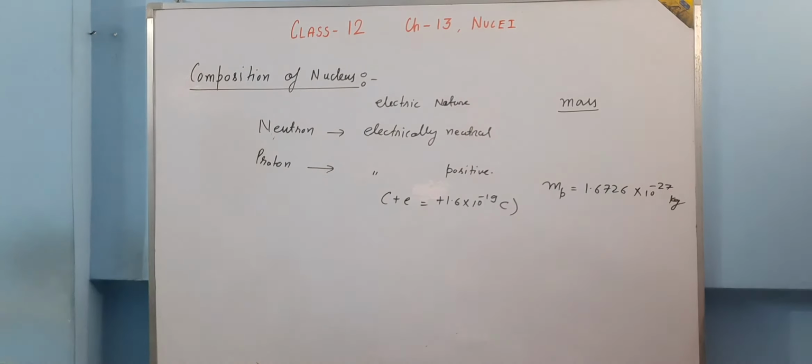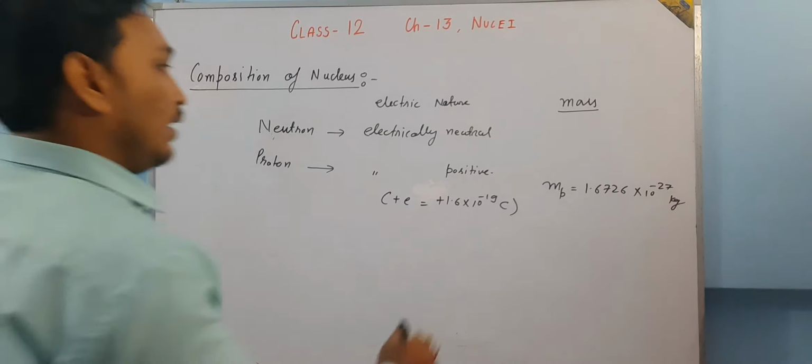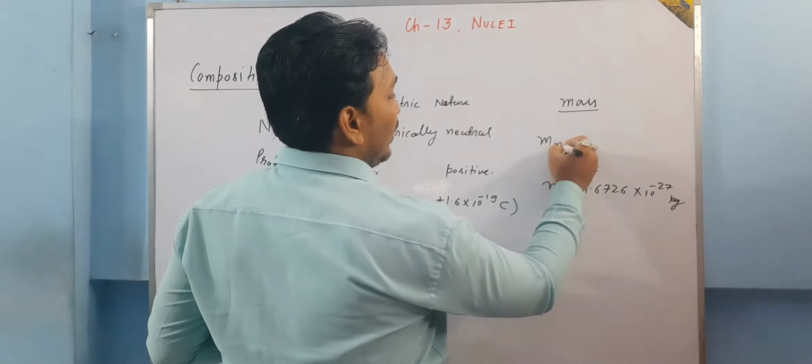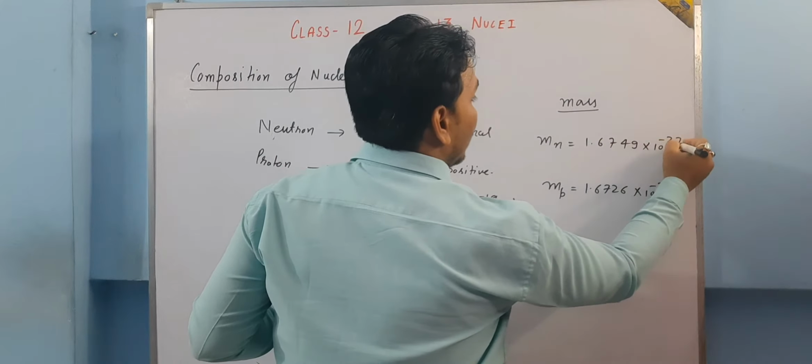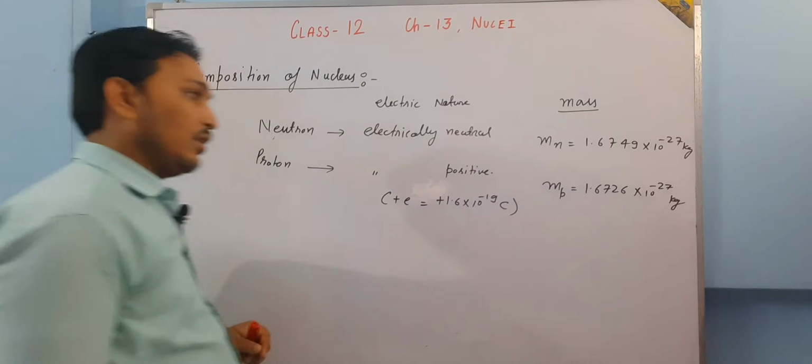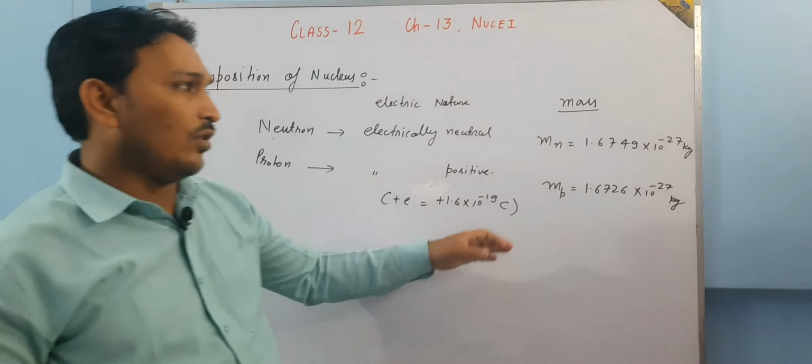While when we talk about neutron, its mass is 1.6749 into 10 to the power minus 27 kg. Right? So this is the mass of neutron, this is the mass of proton.